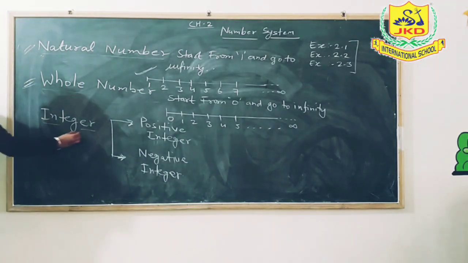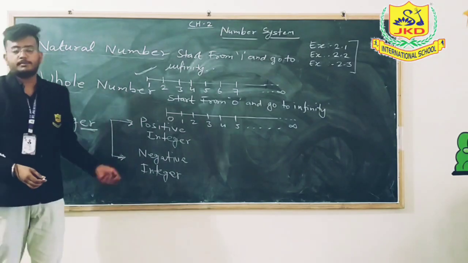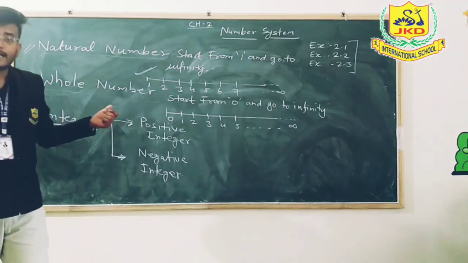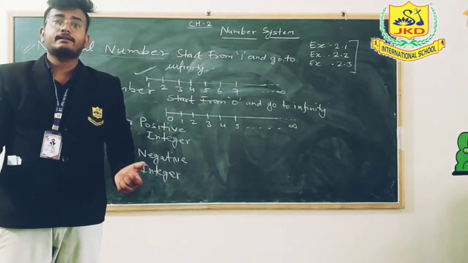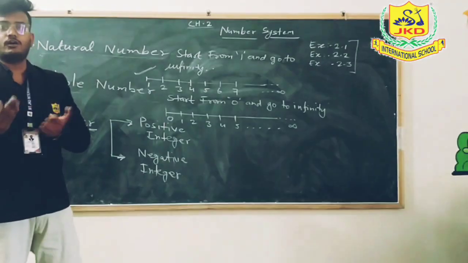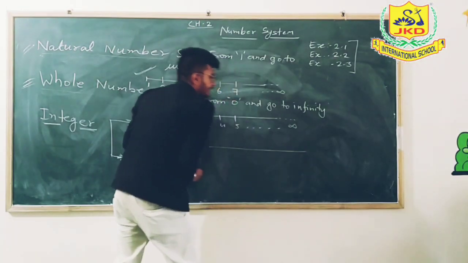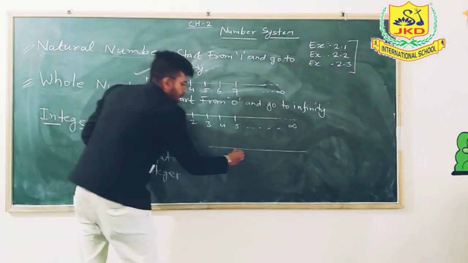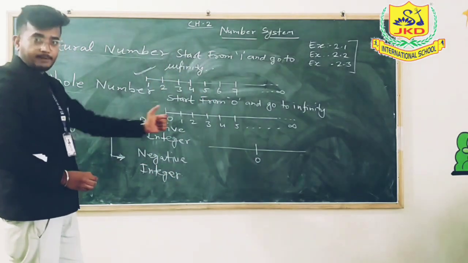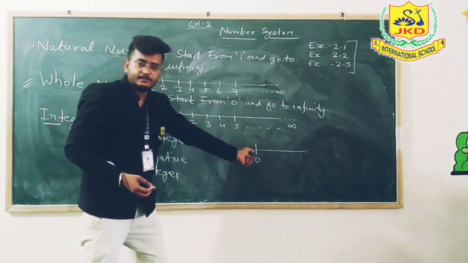Now we will study integers. Here you can see that integer is divided into two parts, positive and negative. Integers are all the numbers which lie between minus infinity and plus infinity. If we draw a number line like this, assume that 0 is the midpoint, the origin.